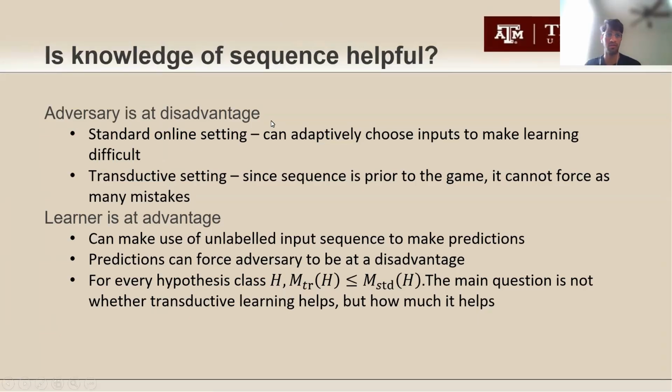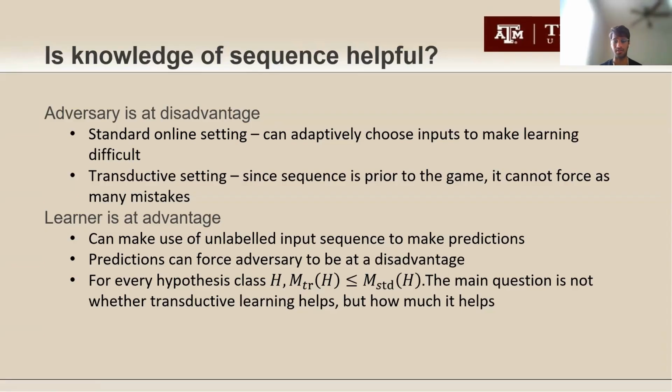All right. Now that we know that in the transductive setting the whole sequence is given in advance, is this knowledge of the sequence actually helpful? Well, for one, the adversary is at a disadvantage in this case, since in the standard online setting, the adversary can adaptively choose inputs to make learning the correct hypothesis very difficult for the learner, since each of its inputs depends on the answer it gives to the previous input.